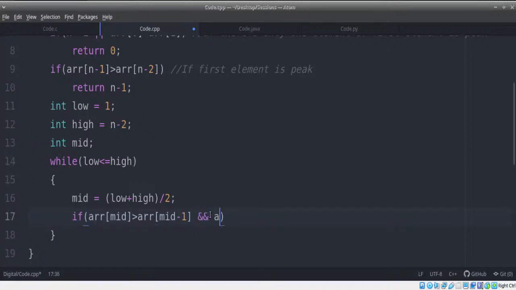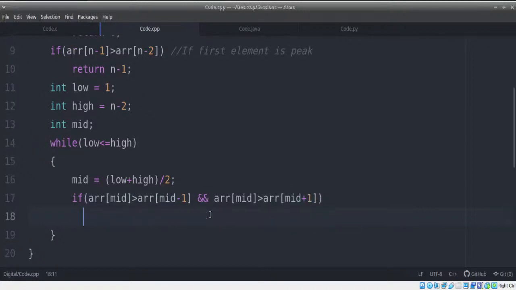And the other condition is array of mid is greater than array of mid plus 1. If both these conditions are true, what do we do then? We just return mid. That's it. We return mid and exit because we know there is a peak somewhere. It definitely is there. So we just exit.